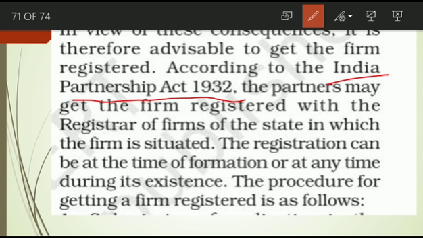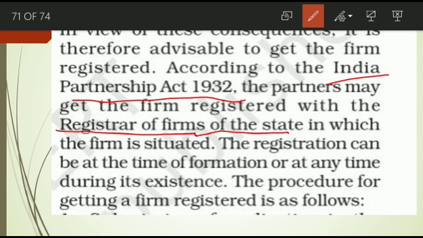So the partners may get a firm registered with the registrar of the firm of the state. Suppose the firm is located in Gujarat, then the firm should be registered in Gujarat itself, not in another place. So the registration can be at the time of formation or during the existence.